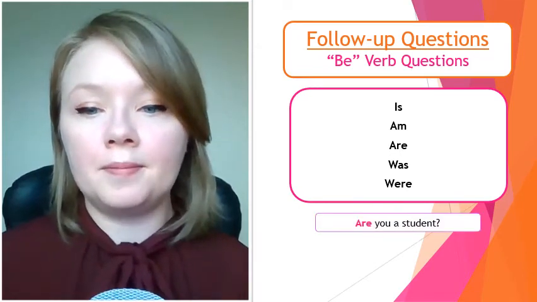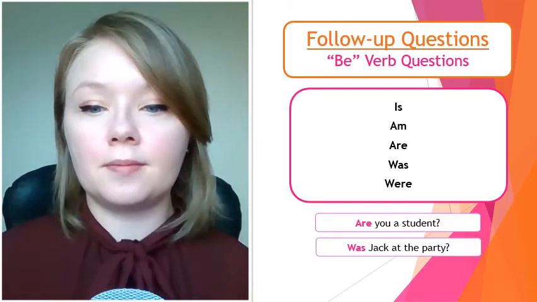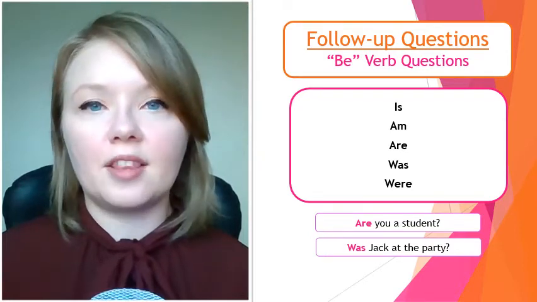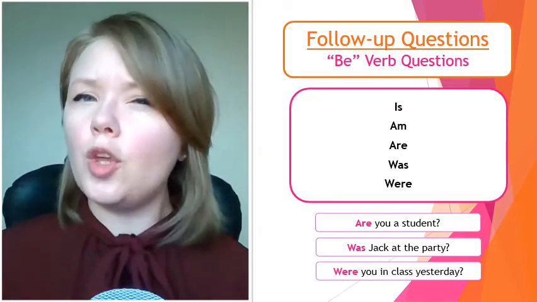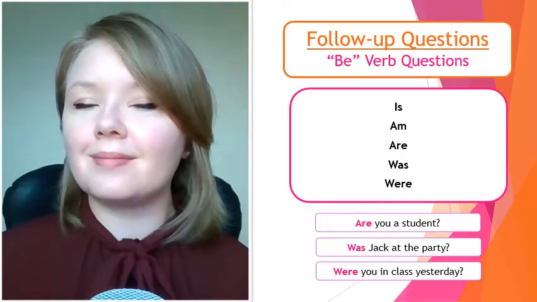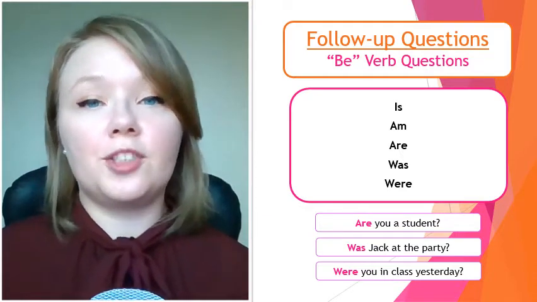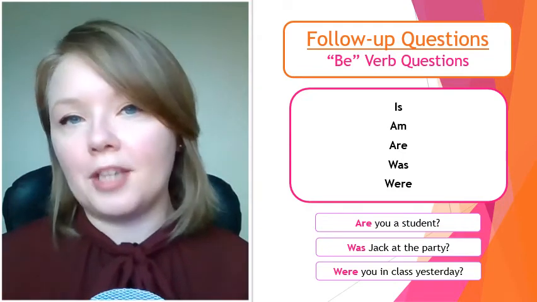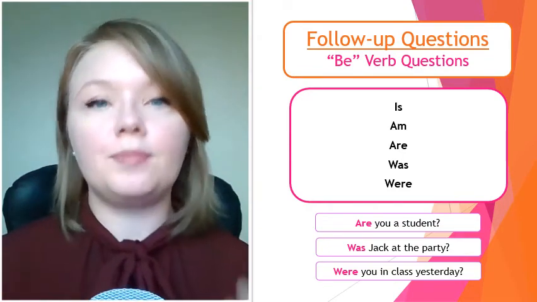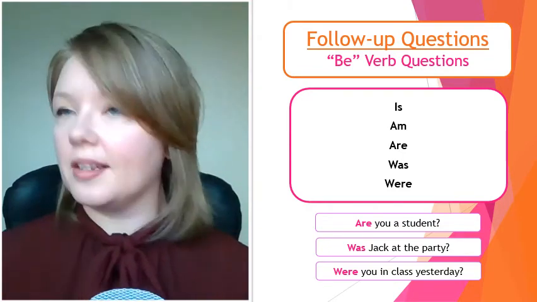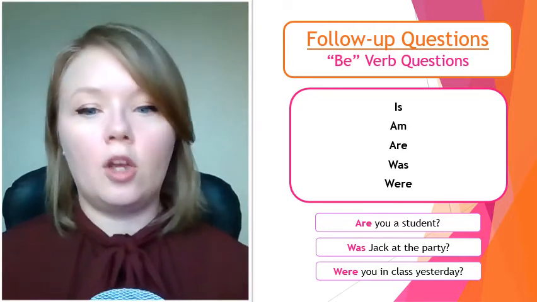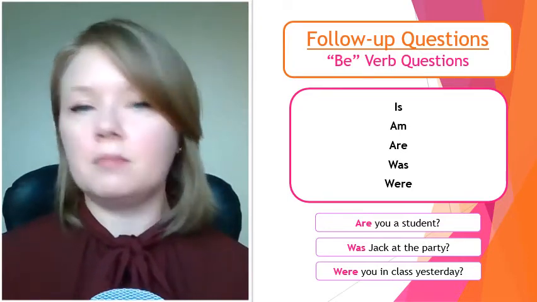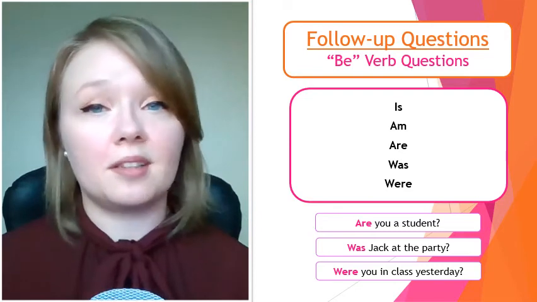For example, are you a student? Was Jack at the party? Were you in class yesterday? Follow-up questions that begin with the be verb give us simple information, yes or no, right? Are you a student? Yes, I am. No, I'm not. Were you in class yesterday? Yes, I was. No, I wasn't.